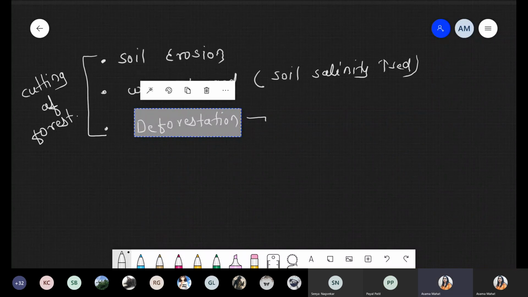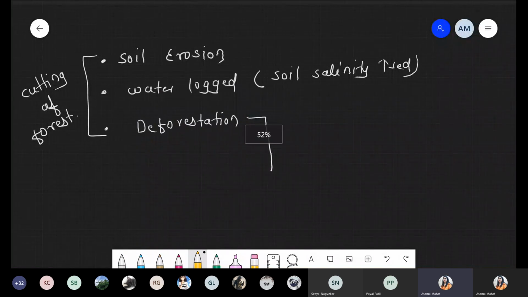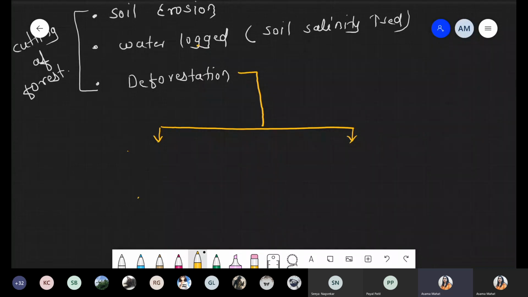In case of this deforestation, we are taking some examples. Next condition is deforestation, and we are talking about what percentage of it is present in the world and with respect to India. First, let's talk about the world.